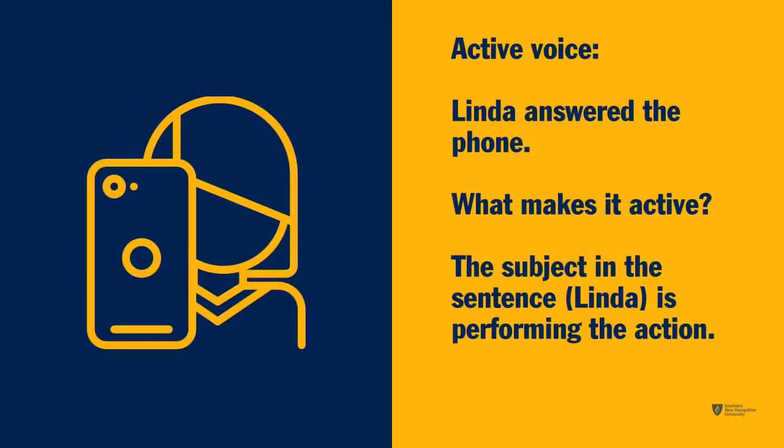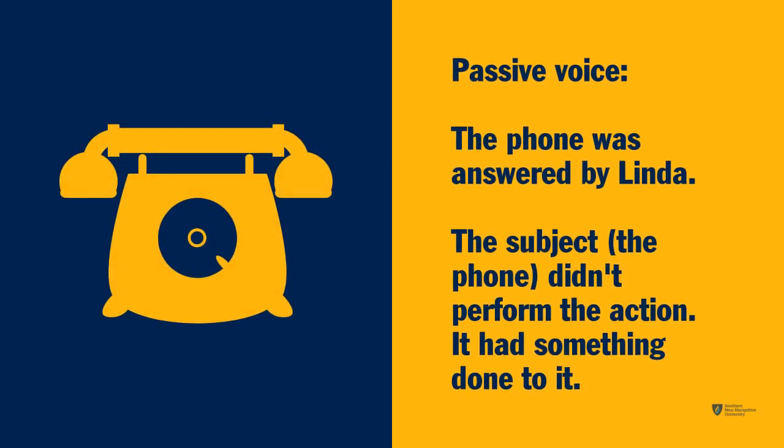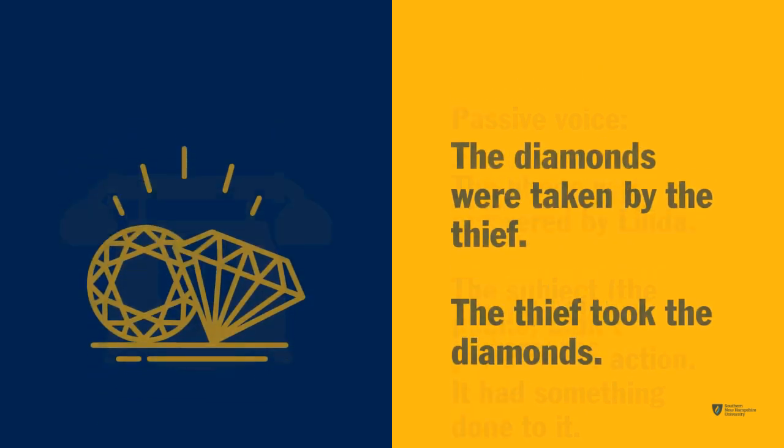If you answered that the second one felt more dynamic, it's probably because it uses active voice. This means the subject of the sentence, Linda, is performing the action. Did the first sentence feel less dynamic? If so, it may be because it used the passive voice. The subject of the sentence is the phone, but it didn't do anything. It was the receiver of the action.